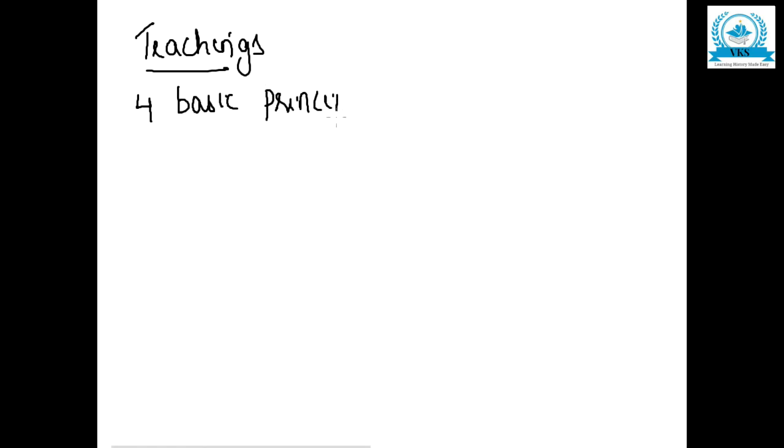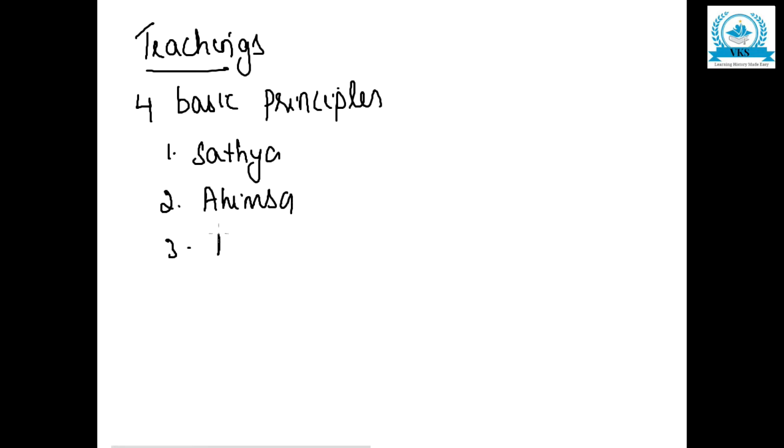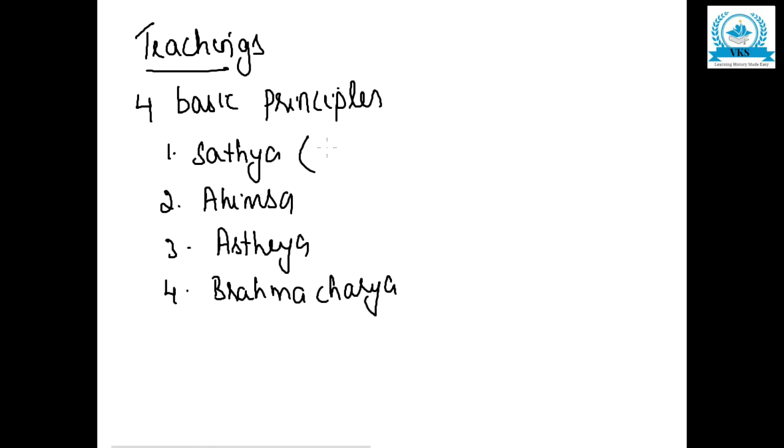Next, let us move on to the second part of the question. The second part of the question is about the teachings of Gautama Buddha. So Buddha preached 4 basic principles. If we see the teachings of Buddha, there are 4 basic principles. First one is Satya. Second one, Ahimsa. Third is Asteya. And fourth is Brahmacharya. Satya, Ahimsa, Asteya and Brahmacharya are the 4 basic principles of Buddha.